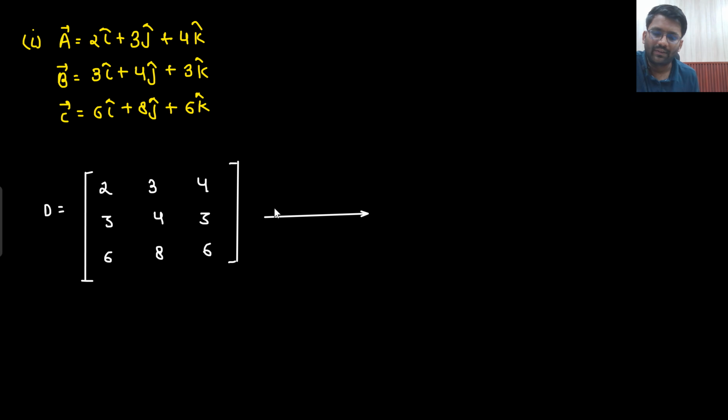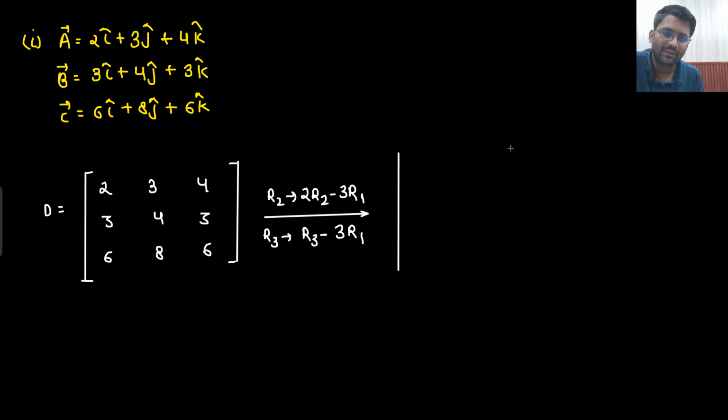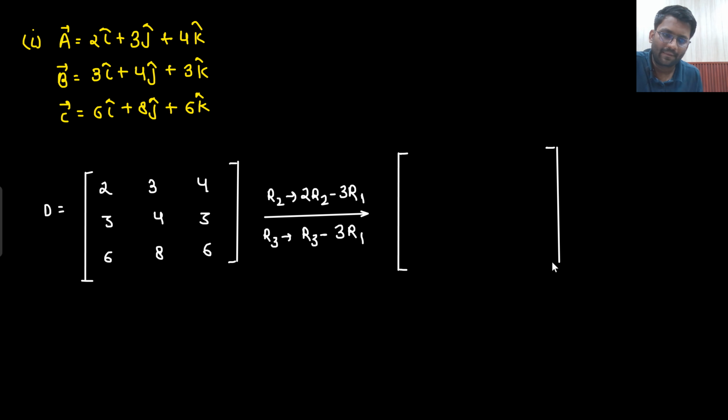So I will apply the transformation: R2 is being replaced with 2R2 minus 3R1, and R3 will be replaced with R3 minus 3R1. Why is that so? To create zeros. So R1 remains as it is. This will be multiplied by 2: 6, 8, 6, and this will become 4, 6, 8. So this will become 2, this will become 2, and this will become minus 2.